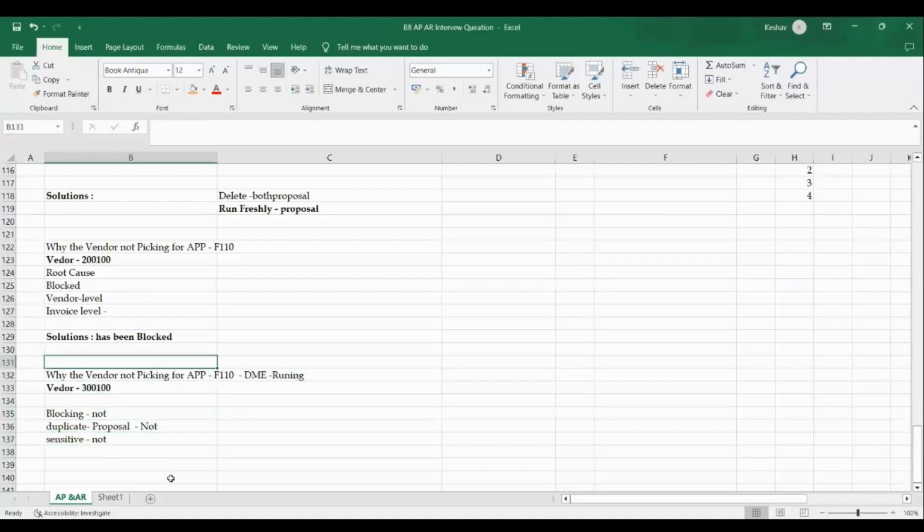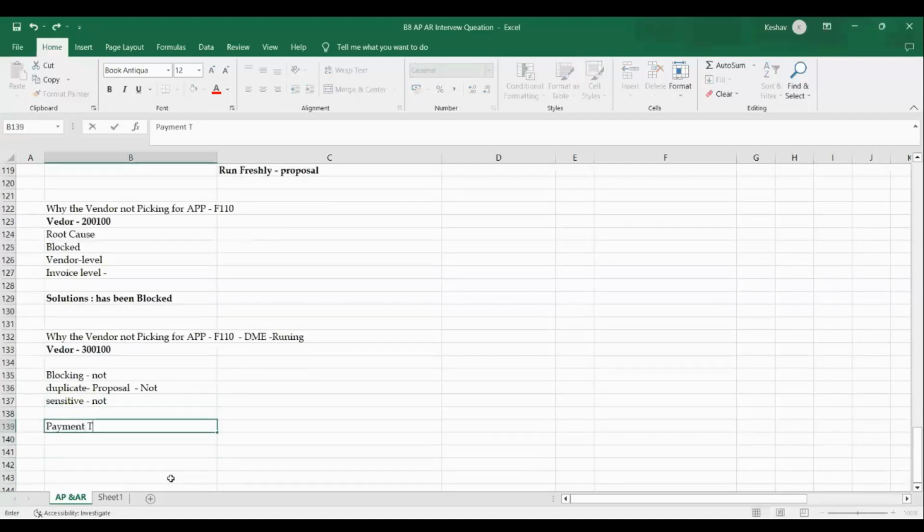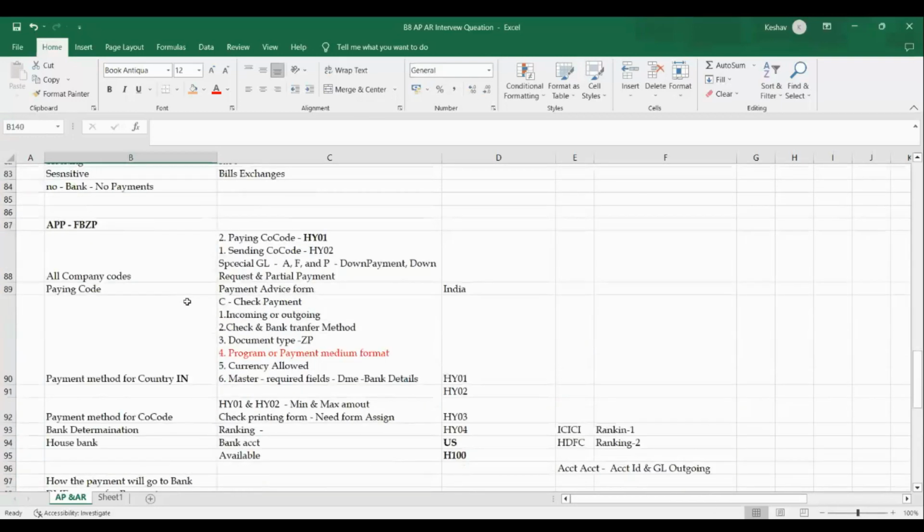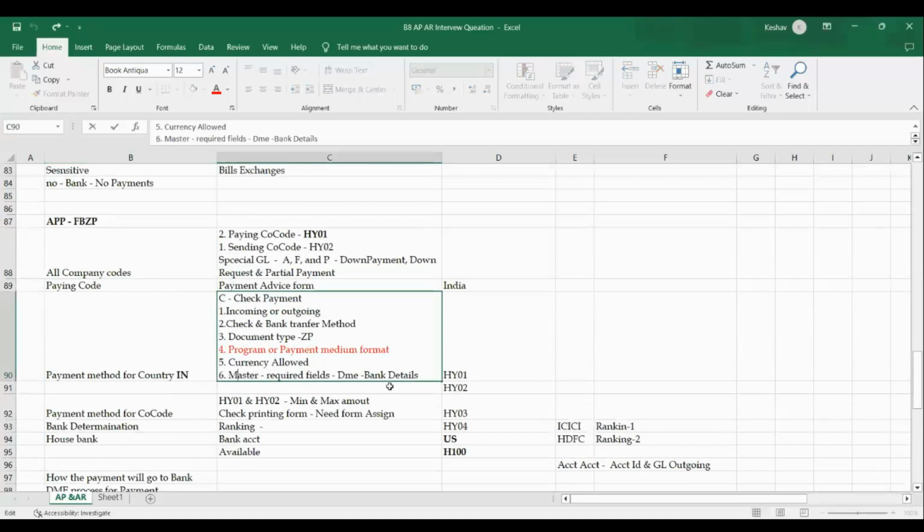So we'll go to the payment method. I'm verifying the payment method. For example, the payment method we are creating is for bank transfer purposes, or DME. We are using this payment method, as mentioned in the step number here, in the master data required field.